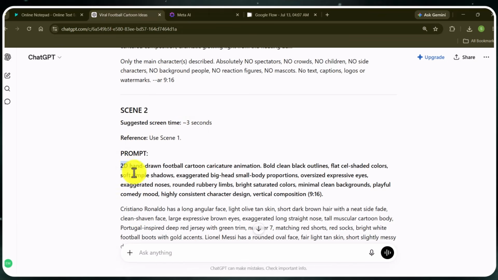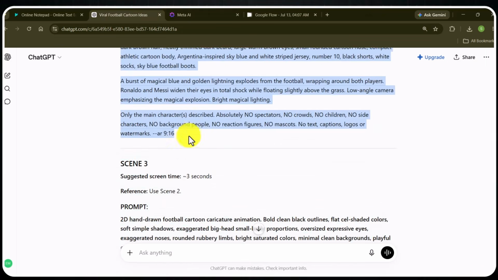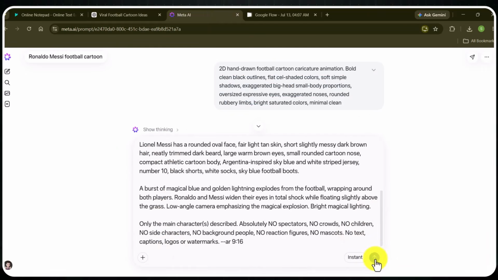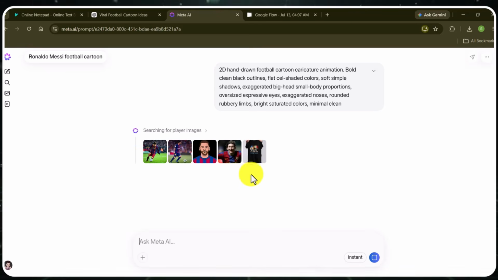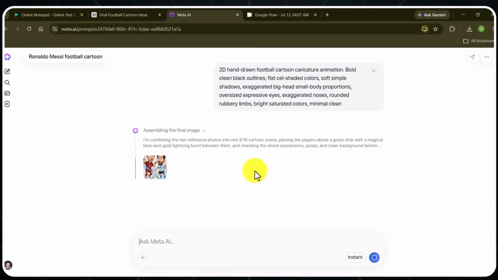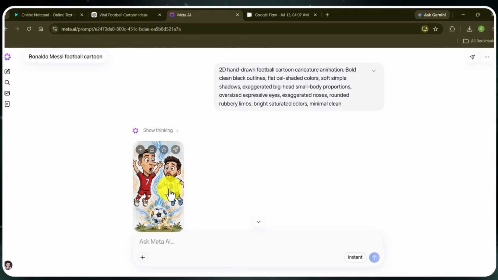Go to ChatGPT and copy the second prompt. This is the one we need. Grab it and add it in Meta AI. Hit generate. Now this prompt is pretty comprehensive. We don't need to add any reference image here to make the scenes consistent. Second, the new image model by Meta is intelligent enough to search the web on its own to add reference images to generate our scene.